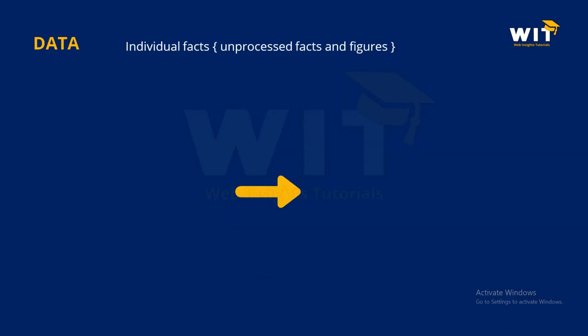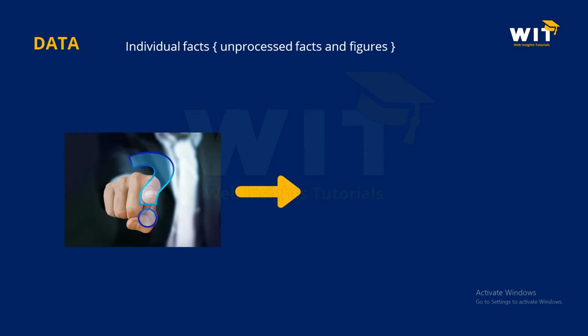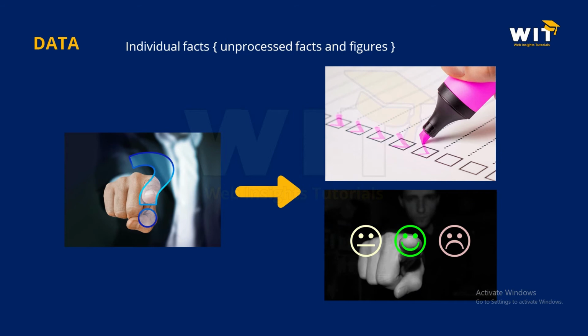Now the third point is data. Data are individual facts like first name, prices, quantity, order. If you want to do any kind of survey and you are collecting individual facts for concluding something, this is taken in terms of data.